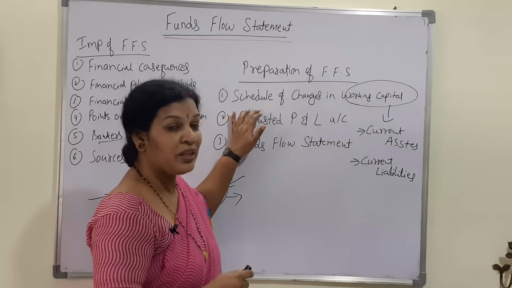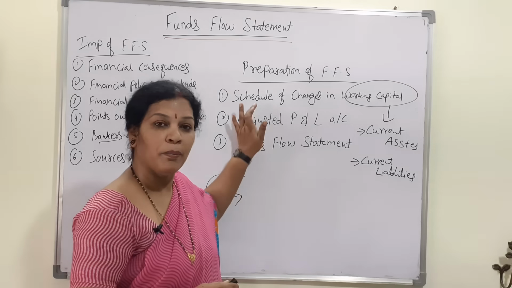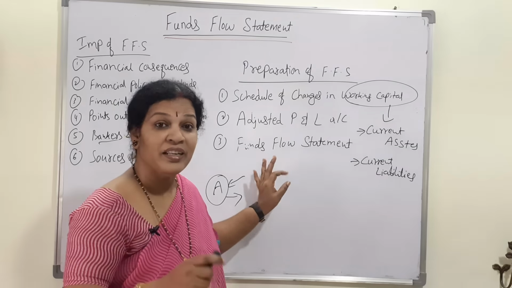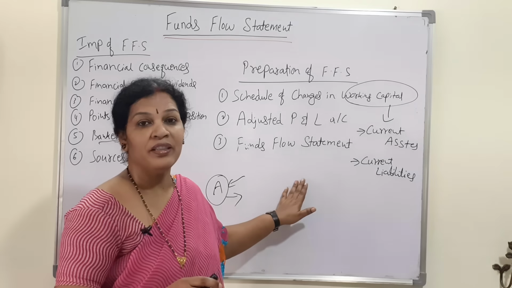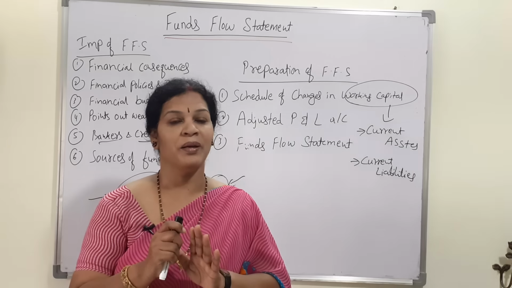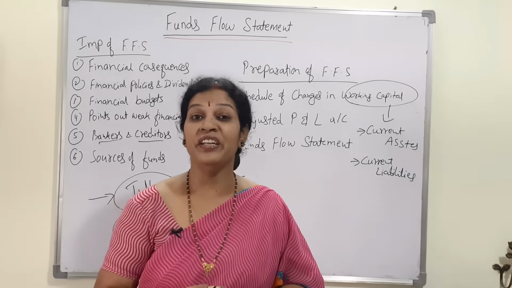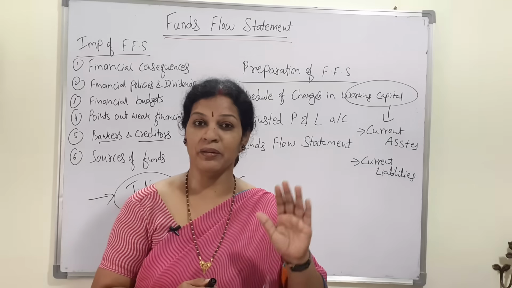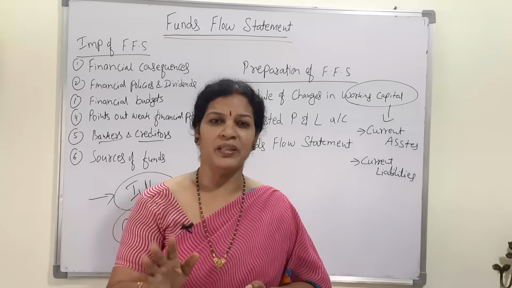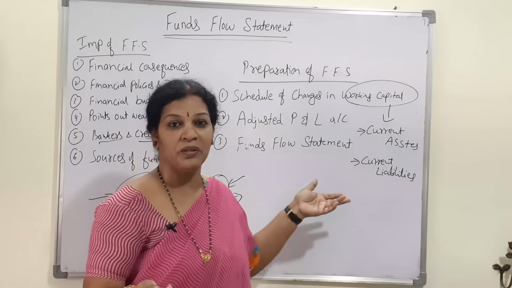And also we are going to take the effect of these two, schedule of changes in working capital and P&L account. Both the effects we are going to take here, apart from the inflow and outflow we'll be writing in this fund flow statement. At the end of the problem, it has to tally just like a balance sheet. There will not be any differences. Inflows on one side, outflows on one side, just like a balance sheet. Simple, that's it. If you know these three and can prepare them, fund flow statement is very easy.